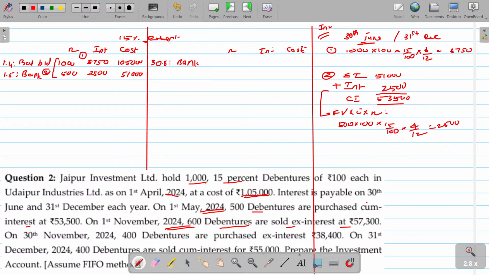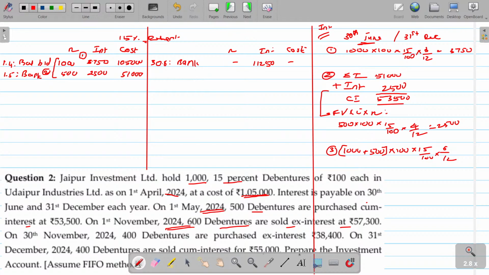As on this date you have 1,500 debentures, 1,000 already held plus 500 purchased. So 1,500 into 100, on that interest rate being 15%. For how many months do you have to calculate? 6 months, 6 by 12, half year. The value being 11,250.